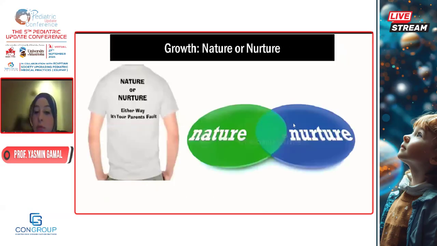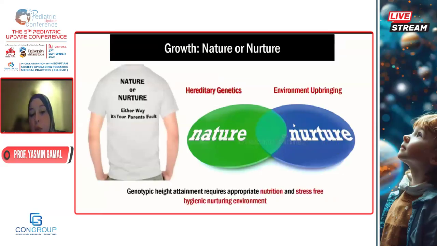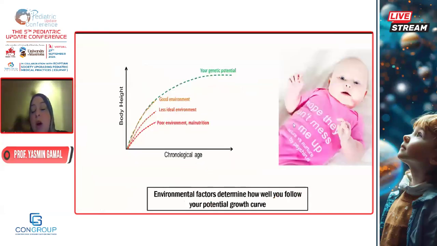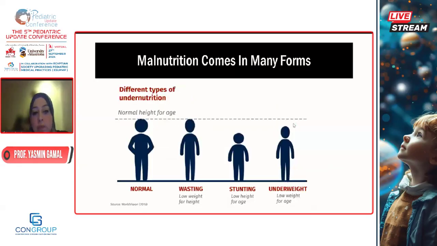So it's not nature or nurture. Actually, it is both combined. And the genotypic height attainment requires nutrition and a stress-free, hygienic, nurturing environment for optimum growth. This is the genetic potential. If I'm in a good environment, I will reach my genetic potential regarding height velocity, regarding weight velocity. If I'm in a less ideal or poor environment with malnutrition, I will have deceleration in the growth and I will maybe develop malnutrition, or I will not reach my full genetic potential.